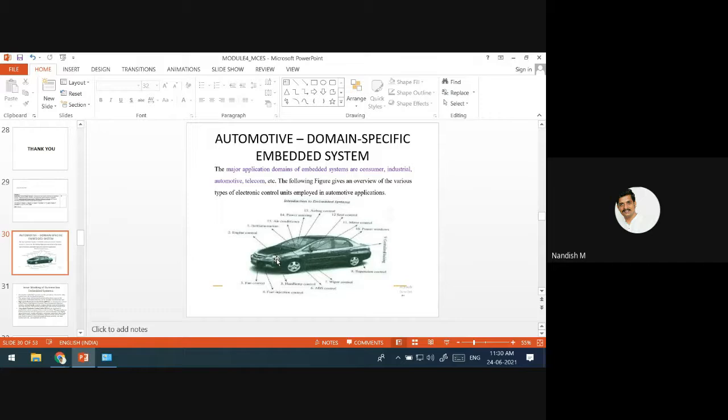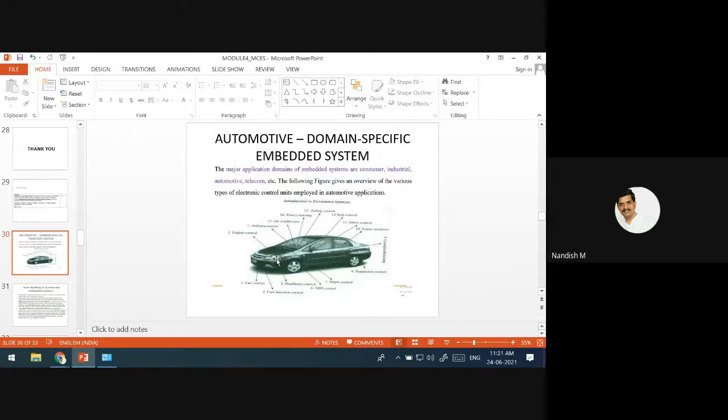Automotive is nothing but the components which are all automatic. In the car, we have a wiper. Whenever you switch it on, automatically it clears the water on the glass. Power steering, airbag controller, ABS, all these things come under automotive embedded systems.